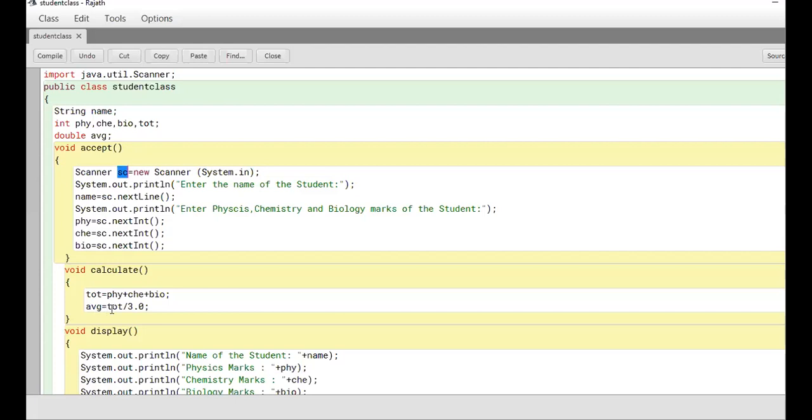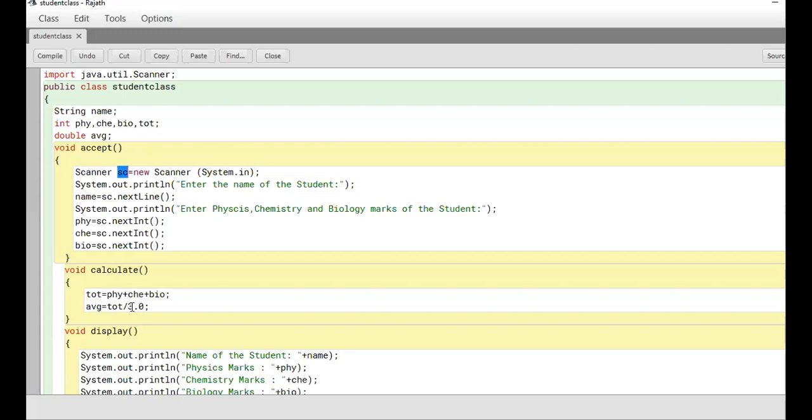Then average: TOT, I get the total marks, divided by 3.0. Because TOT is an integer value, if I just divide by 3, it is integer by integer division. Though you are supposed to get a decimal, you will get only the integer value.